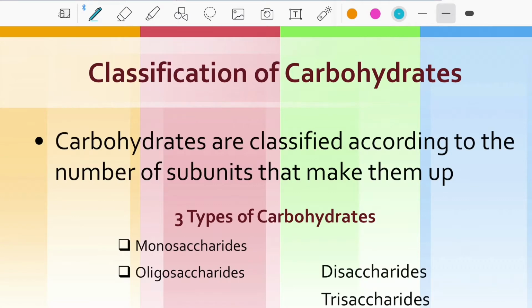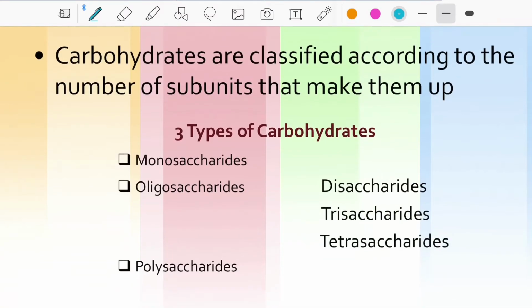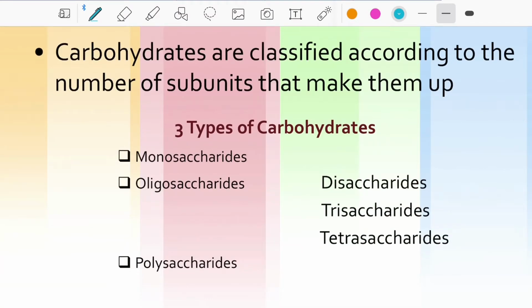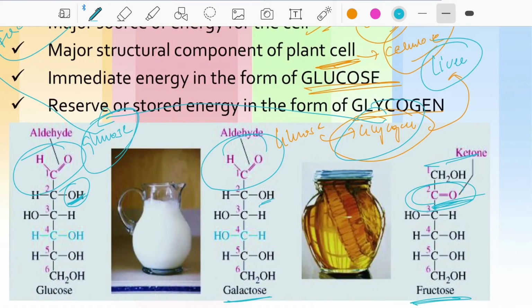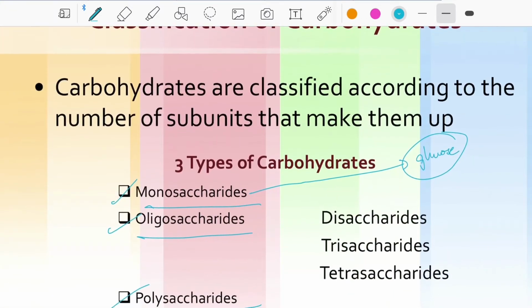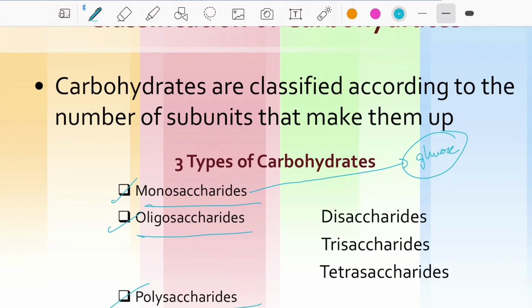Okay, let's look at the classification of carbohydrates. Carbohydrates are classified according to the number of subunits that make them. There are three types of carbohydrates: one is monosaccharides, another is oligosaccharides, and the other is polysaccharides. Monosaccharides means a single sugar unit, whether it is glucose, galactose, or fructose, whatever it may be, it's a single unit.